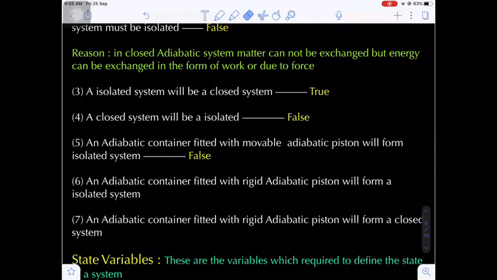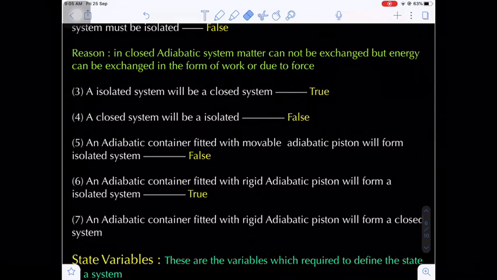Statement 6: an adiabatic container fitted with a rigid adiabatic piston will form an isolated system. Here you see, rigid means closed container. That means there is no work done. If there is no work done, there is no mode of exchanging energy in the form of work. And also it is an adiabatic system. That's why there is no heat exchange. That means statement 6 is a perfectly true statement. Okay.